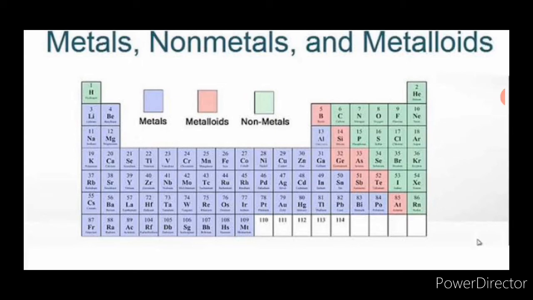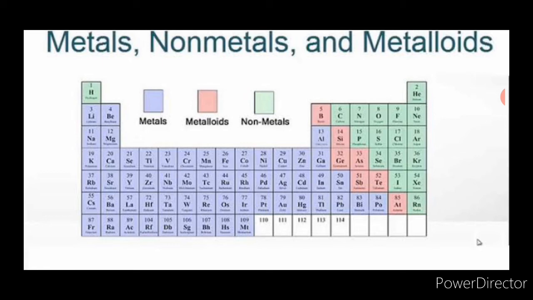Now I said that in the periodic table, different colors are given to identify the metals, metalloids and the non-metals. Elements with blue color are the metals, the elements with pink color are called the metalloids, and with green are called the non-metals. So with the colors we can identify whether it is a metal, non-metal or metalloid.